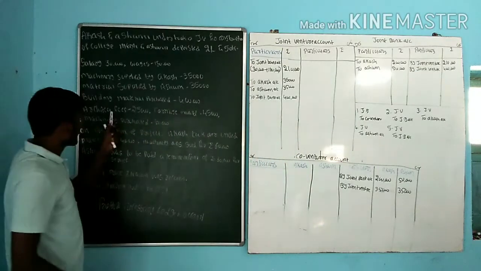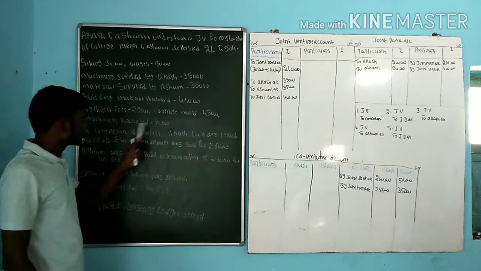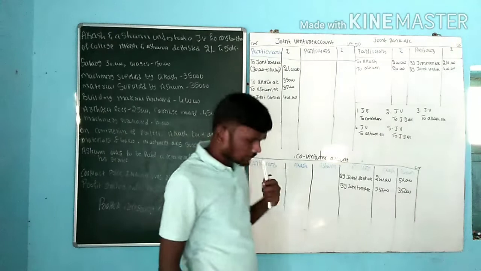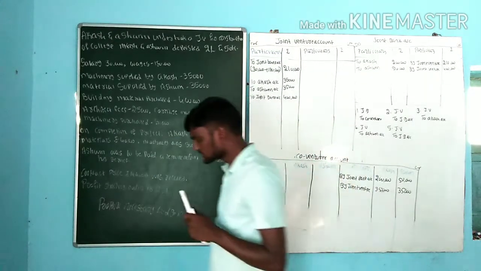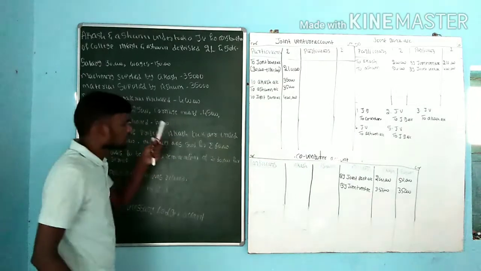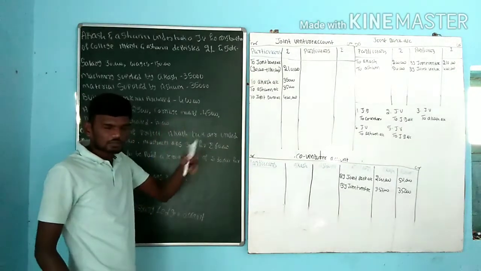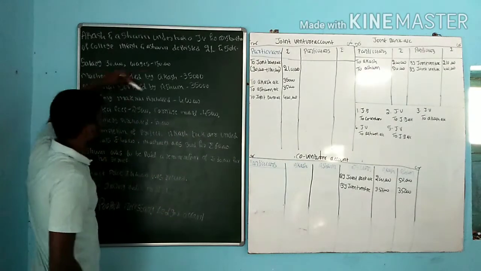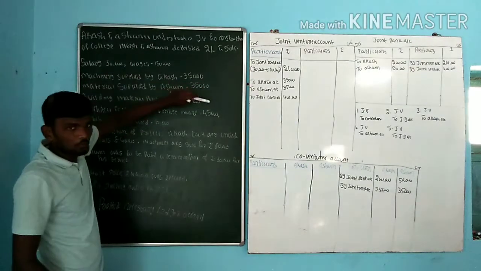Next one, architect fees 25,000, carriage inward 45,000, machinery purchase 80,000. And one more, when it comes to joint venture, have some basic English knowledge. Why? Wherever they are giving full stops and commas, if it is a comma, we need to read continuously. If it is a full stop, for example, see here, building material purchase, rupees 4 lakh. It's a kind of full stop here. So we need to stop the sentence only till here.